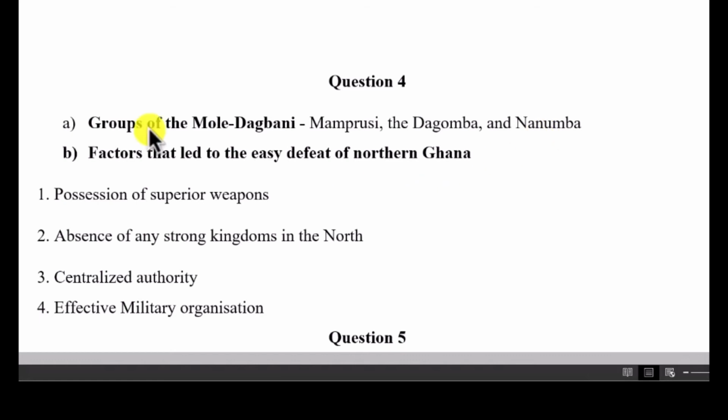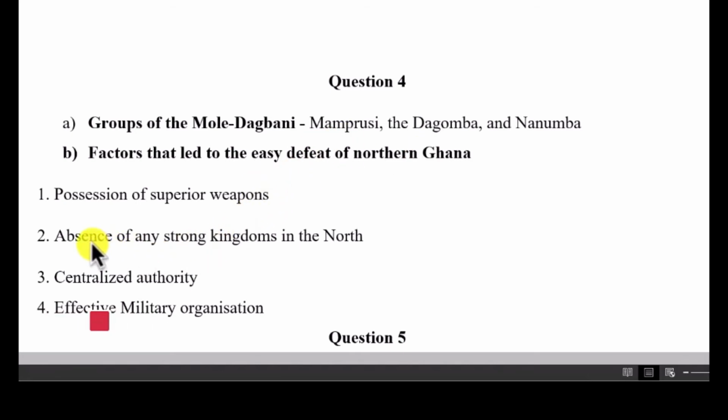Then the next question that came was factors that led to the easy defeat of northern Ghana. You know, the indigenous people who live in northern Ghana, the Vagala, the Sisala, were defeated by the invaders. The invaders, I'm talking about the Gunja, the Moli Dagbani, and those outsiders who came. These were some of the reasons why the Sisala, the Vagala people, the Tampulensi people were defeated. One was the possession of superior weapons by the invaders.